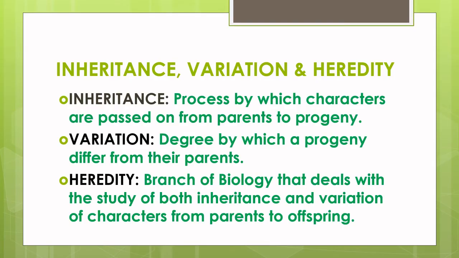What is inheritance, variation, and heredity? We come across these terms very often. Now, let us try to distinguish these terms and understand what they really mean. Inheritance is a process by which characters are passed on from parents to progeny. Variation is the degree by which a progeny differs from their parents. Heredity is a branch of biology that deals with the study of both inheritance and variation of characters from parents to offspring.